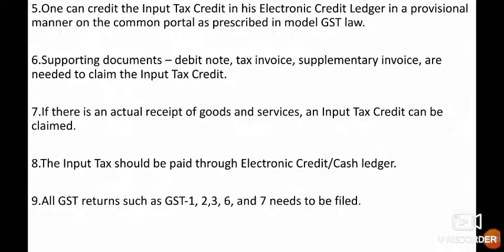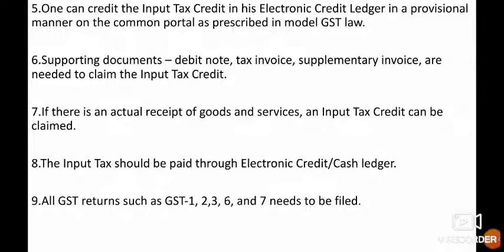Fifth, one can credit the input tax credit in his electronic credit ledger in a provisional manner on the common portal as prescribed in the model GST law. The electronic credit ledger reflects the amount of input tax credit available to the taxpayer. The taxpayer can credit his input tax credit in such electronic credit ledger. Sixth, supporting documents like debit note, tax invoice and supplementary invoice are needed to claim the input tax credit. These are all documents given by the supplier of the goods to the recipient of the goods. One must possess these documents to claim ITC.